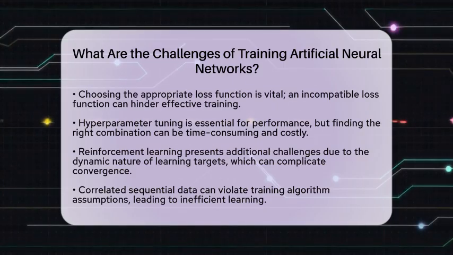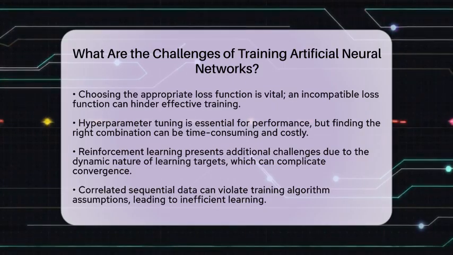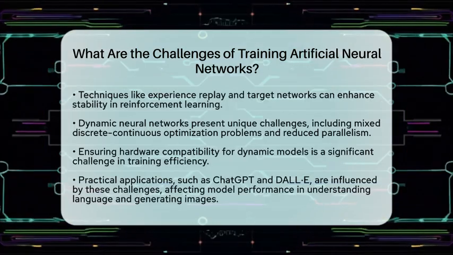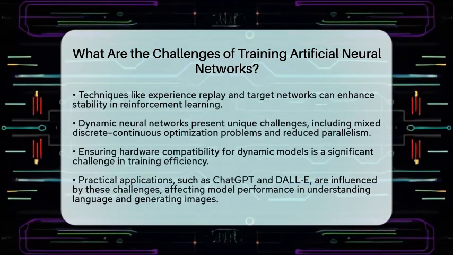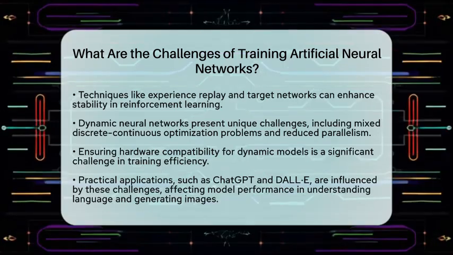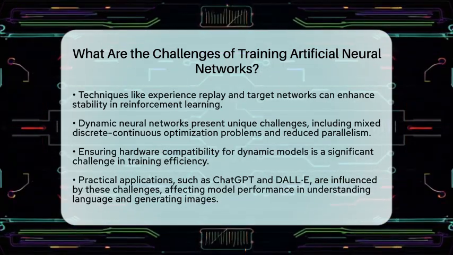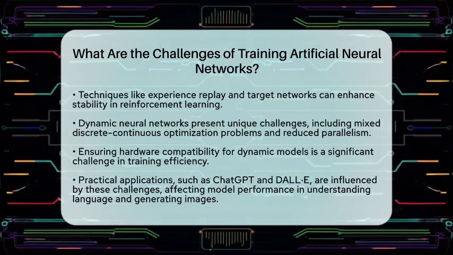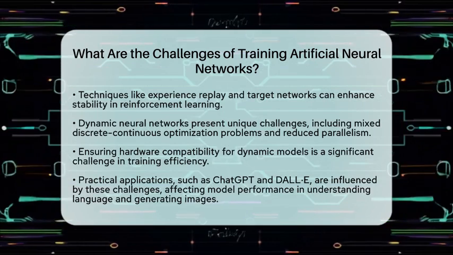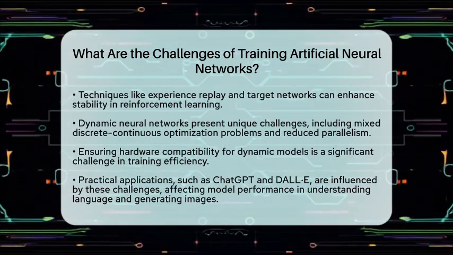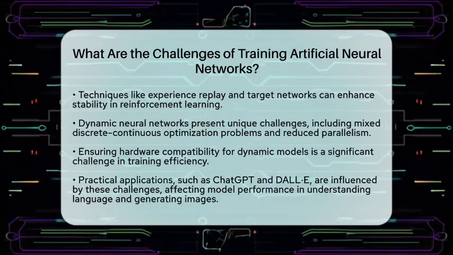Lastly, let's touch on dynamic neural networks and hardware compatibility. These emerging networks adapt their computation based on input, creating mixed discrete-continuous optimization problems that are harder to train. They also reduce parallelism, which can decrease efficiency on graphics processing units designed for static computation graphs. Designing hardware-friendly dynamic models and compatible hardware remains a challenge. Combining these models with techniques like quantization and pruning may improve efficiency.